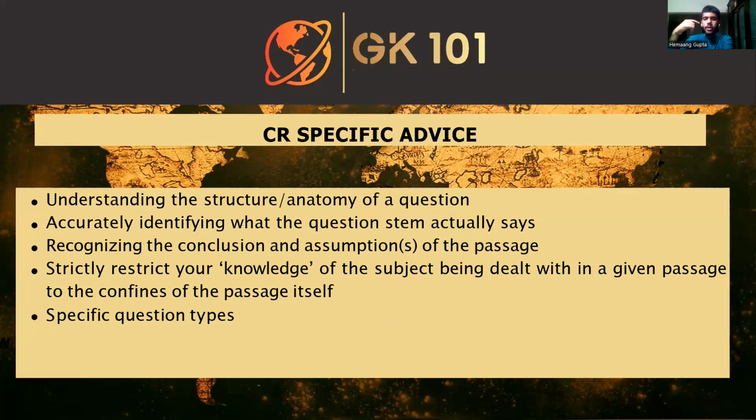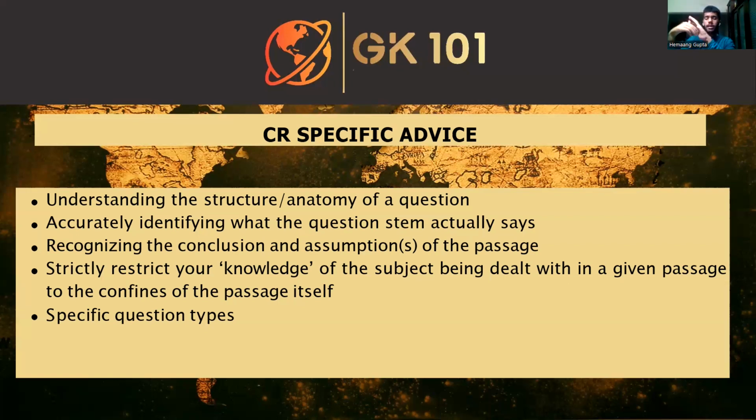We were so accustomed to the way that mocks were being drafted for us, wherein we were just told in a blanket manner to either strengthen the passage, weaken the passage, or do any number of things, where we would very conveniently forget to see that there is an addendum right at the end: which of the following lines would strengthen the position, and so on and so forth, right? So you need to properly read through the question statement. Don't rush through it, so that you know what specific part is being dealt with, if any.